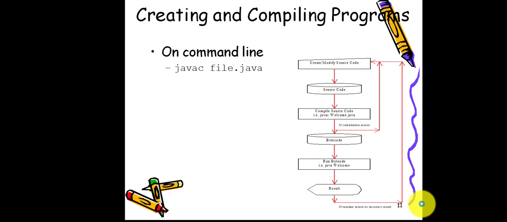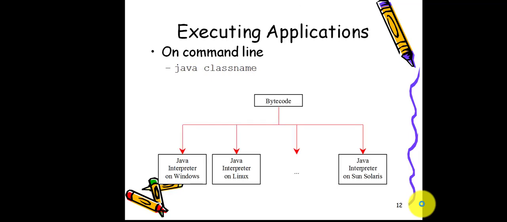Creating and compiling programs. How we compile programs in the Java language is with javac, followed by the file name of your program with the .java extension. This is the command we use for compiling Java programs. After compiling the program, we get the bytecode from that,